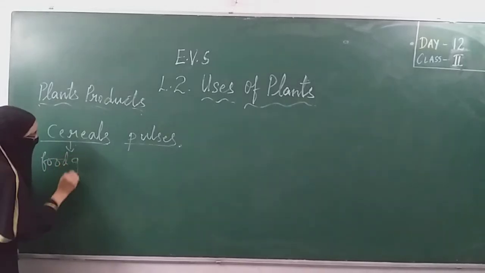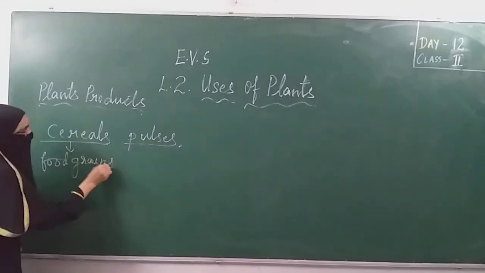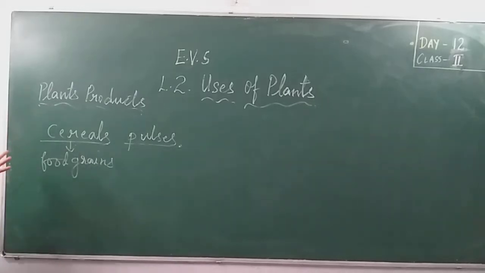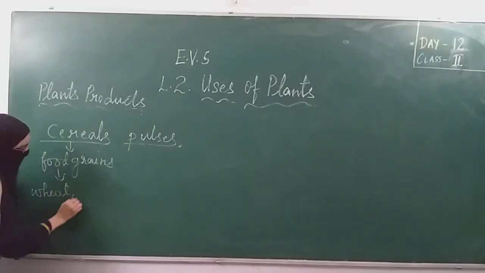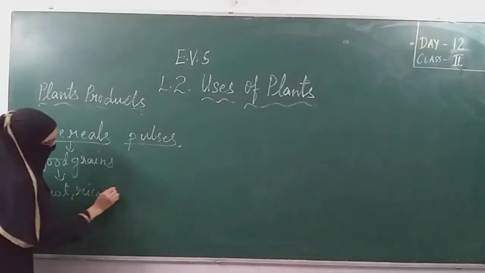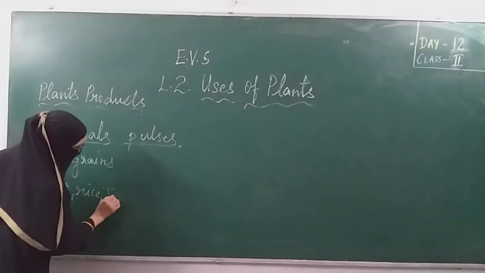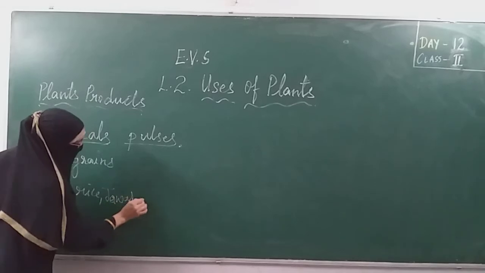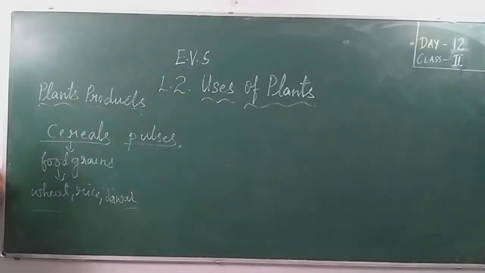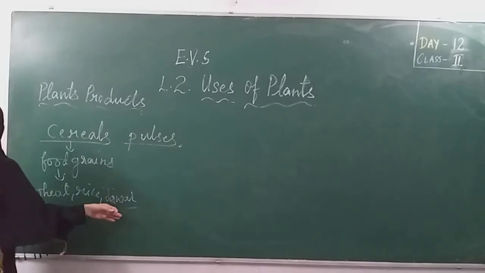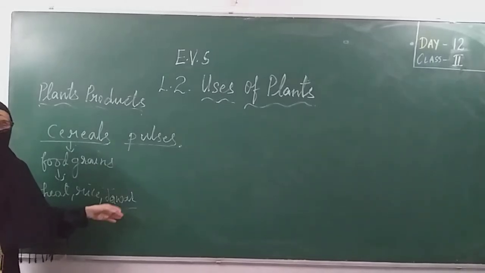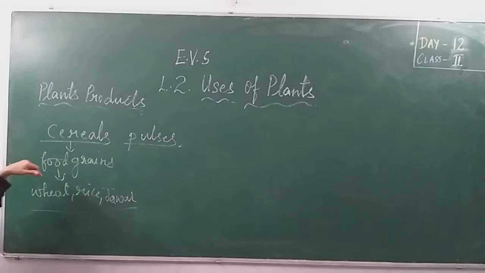Cereals means food grains. Give some examples of food grains. Wheat, rice, jawar, bajra. These come under the food grains. So these food grains, wheat, rice, jawar, bajra, from where do we get? We are getting from plants.